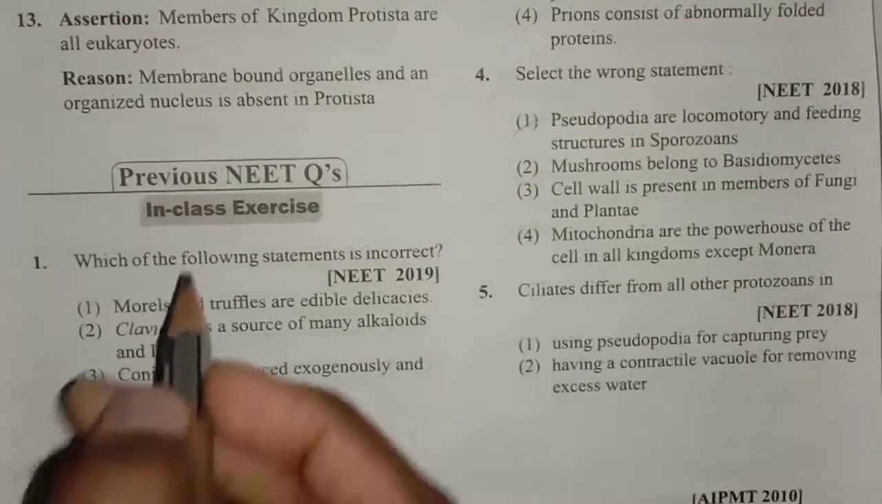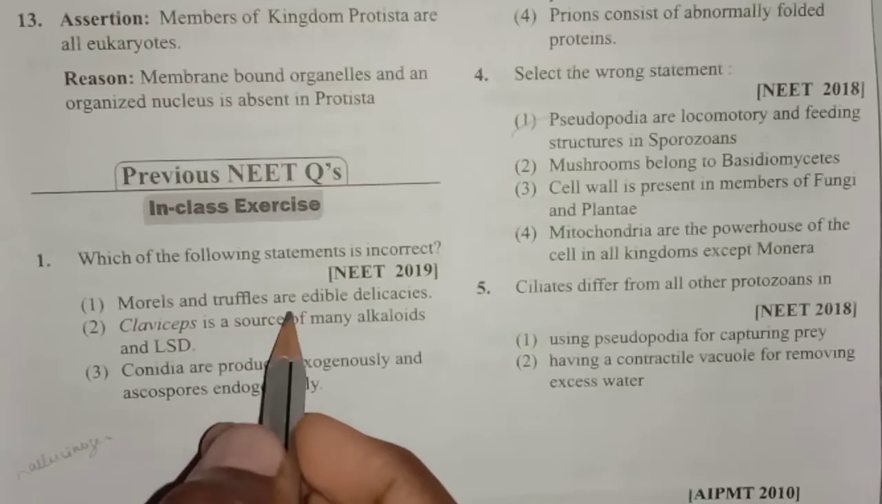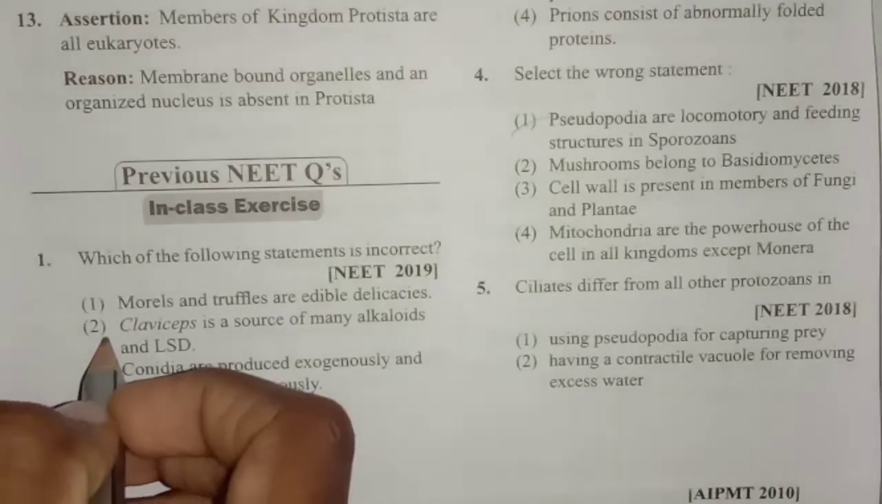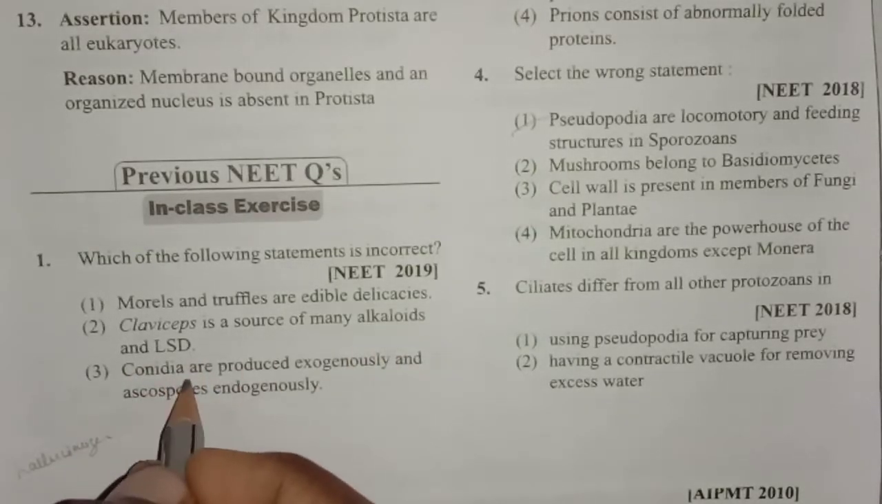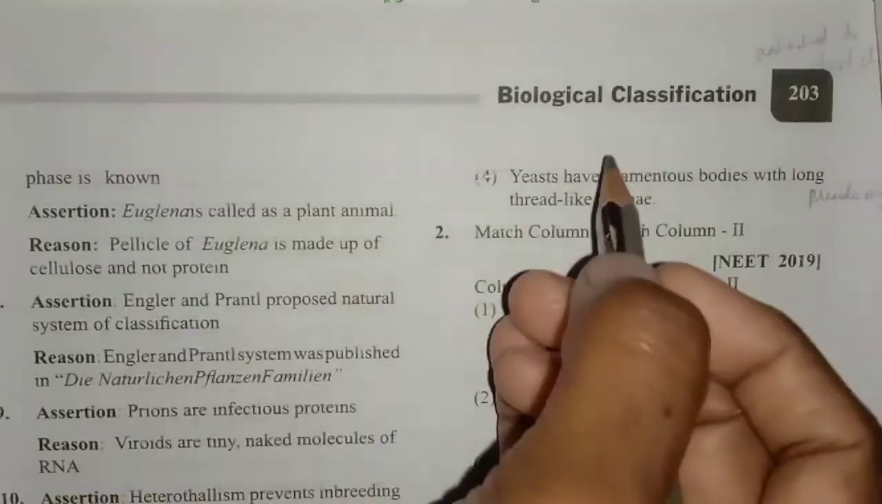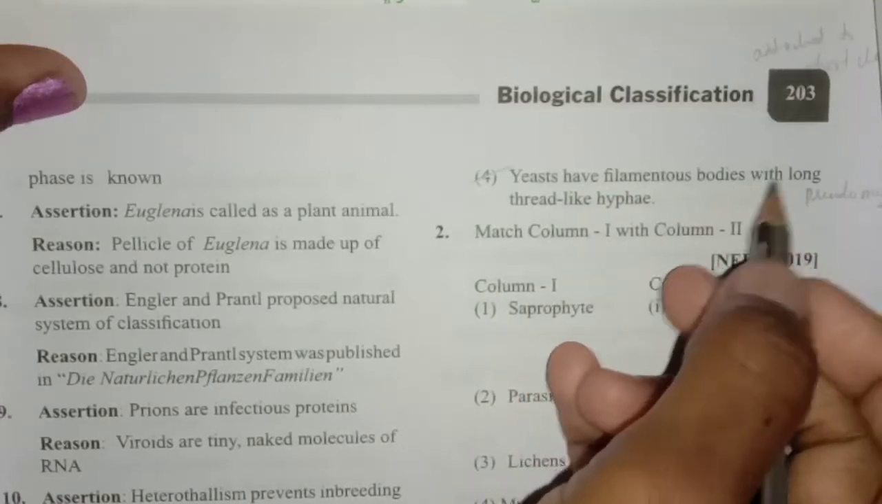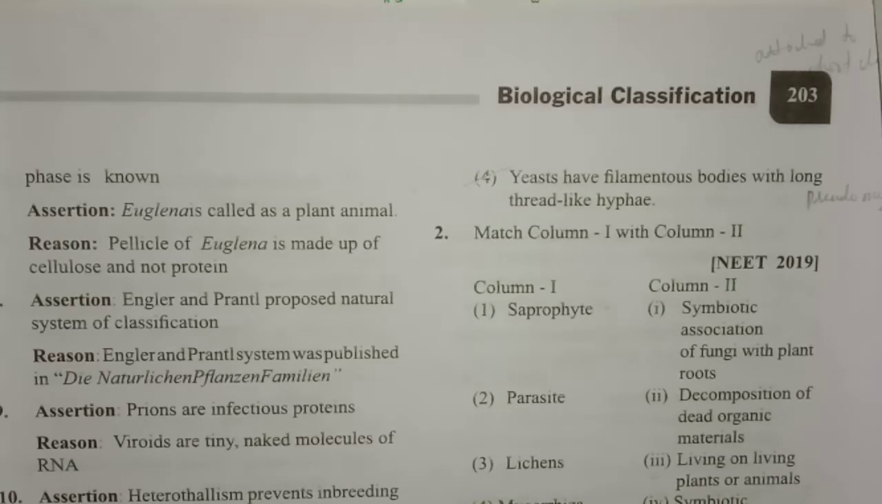In that, the first question: which of the following statements is incorrect? First one, morels and truffles are edible, delicacies. Second one, Claviceps is a source of many alkaloids and LSD. Third one, conidia are produced exogenously and ascospores endogenously. And the last one, yeasts have filamentous bodies with long thread-like hyphae. So they're asking for the incorrect statement. Actually the fourth one, that yeasts have filamentous bodies with long thread-like hyphae, is the wrong statement because they do not have a filamentous body.